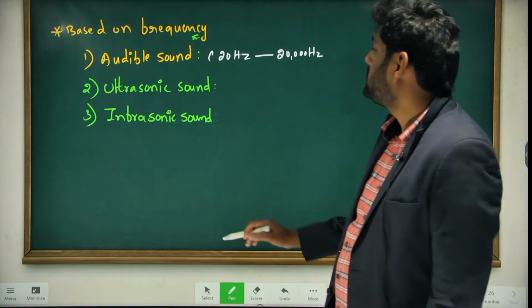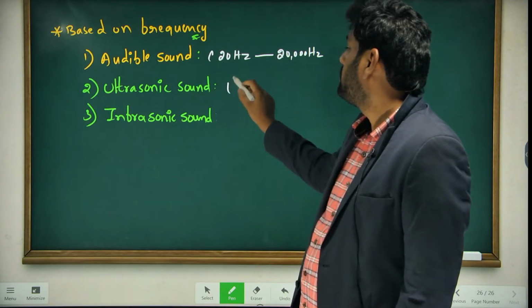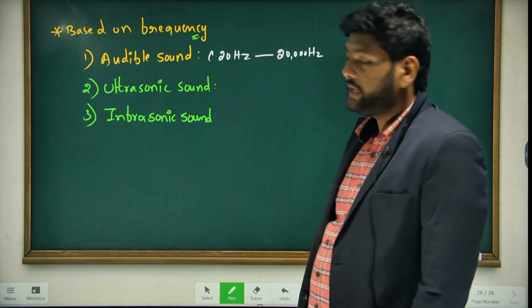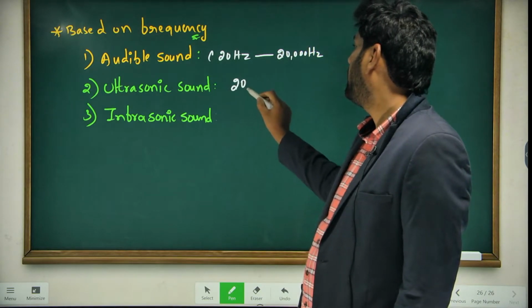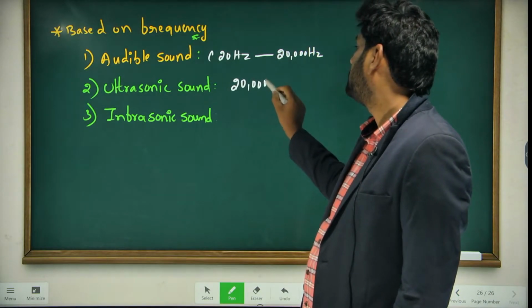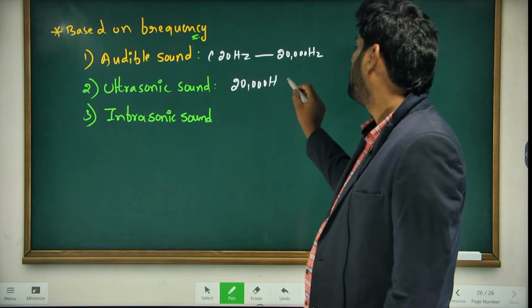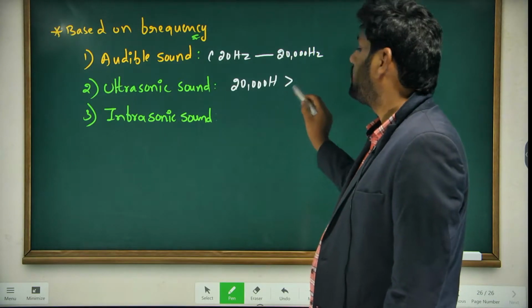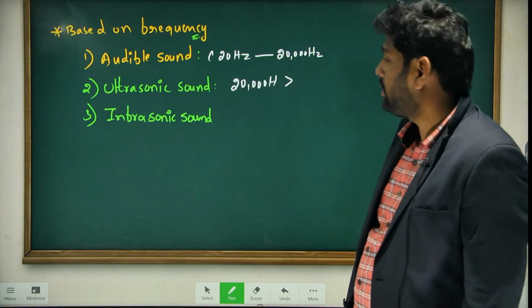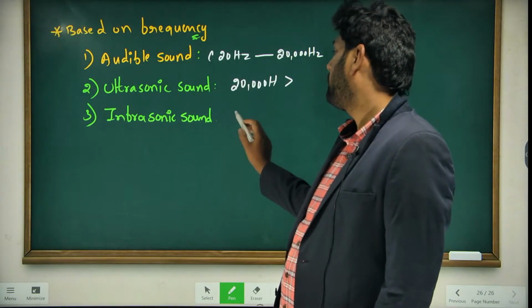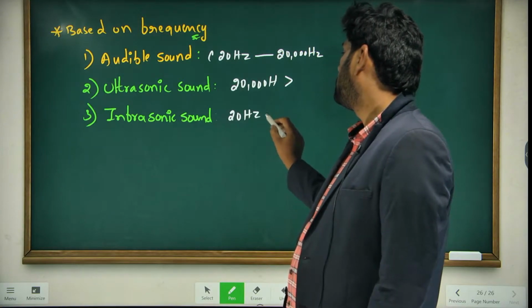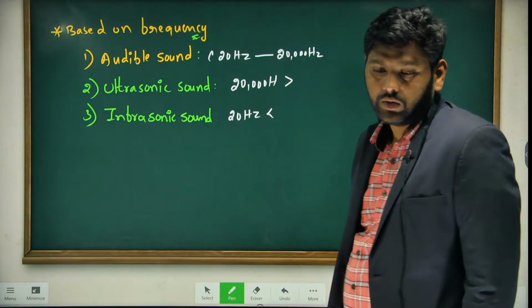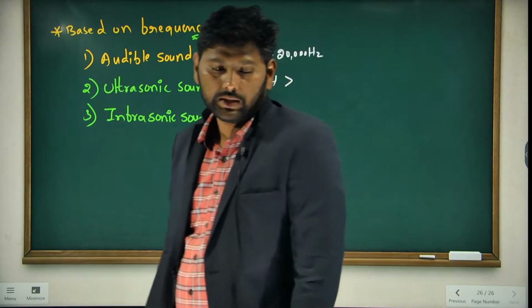Same way, ultrasonic sound. What is the range of ultrasonic sound? More than 20,000 hertz is known as ultrasonic sound. And what is meant by infrasonic? Less than 20 hertz sounds are called infrasonic sound.